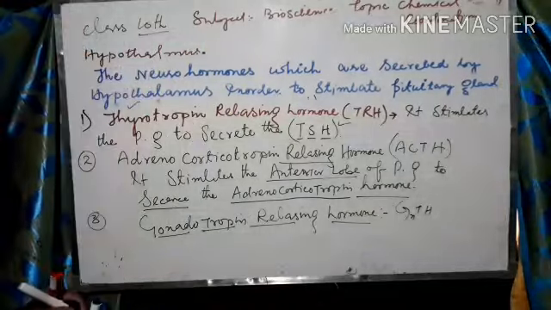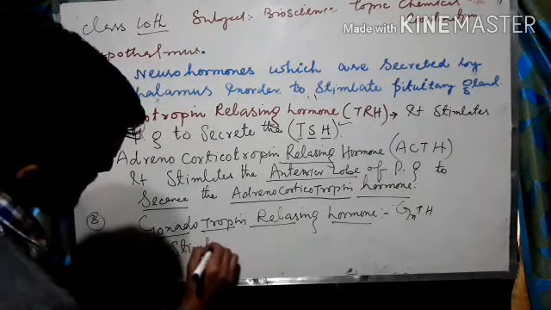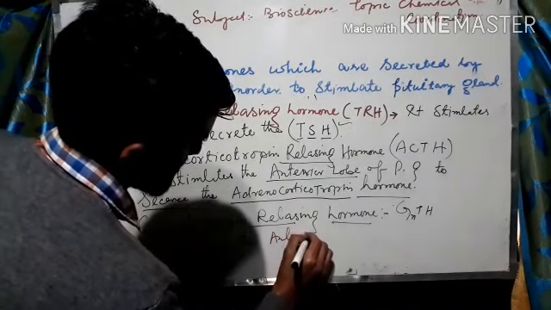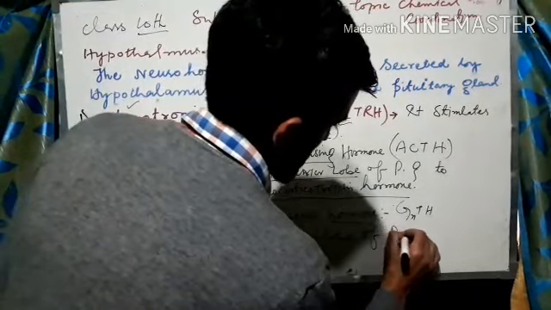What will it do? Similarly, it will stimulate the anterior lobe of the pituitary gland to secrete the